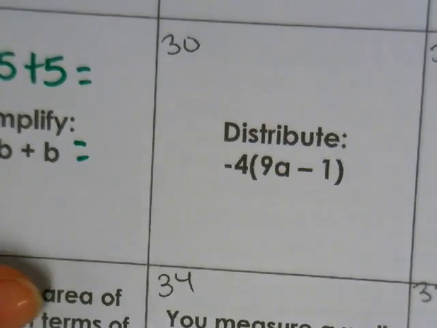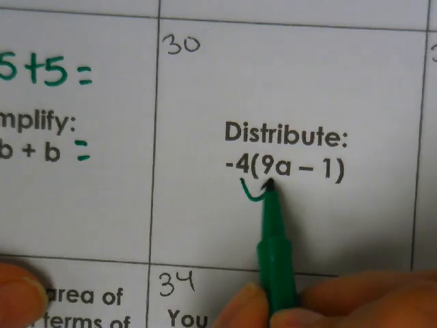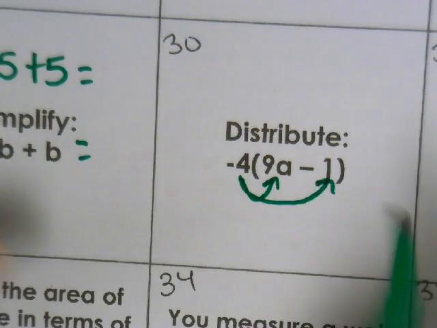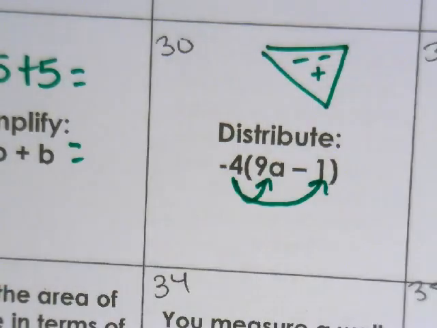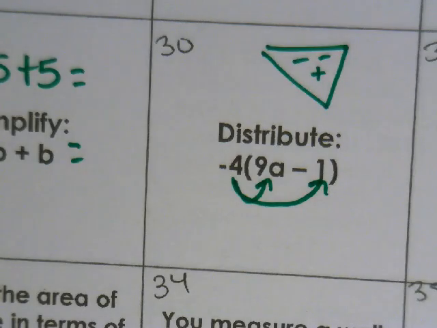Number 30, we're going to distribute. That means everybody gets a negative 4. So make sure you're using the Dorito Man if you need to. Okay, distribute a negative 4 to everybody and write down your answer. Again, I'm going to be grading you on how many you get right and work. Two grades: one is the work and one is, do you get the answers right?